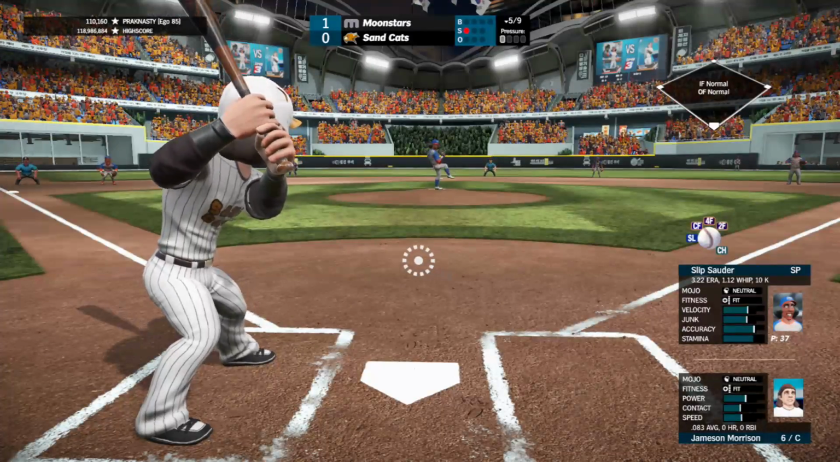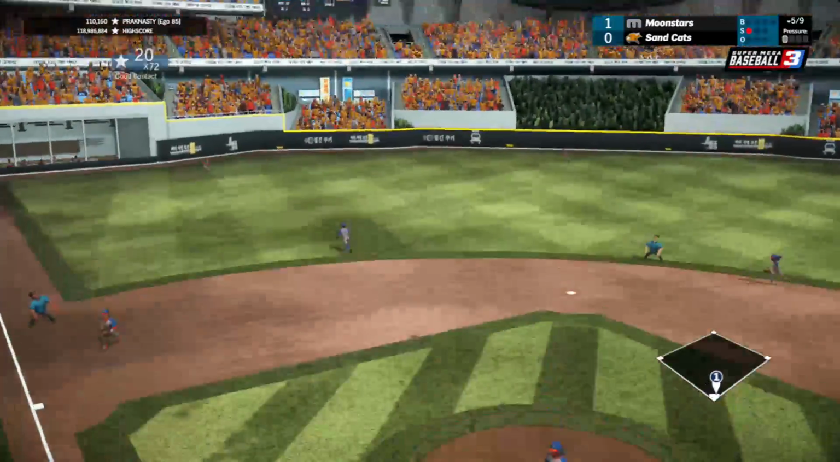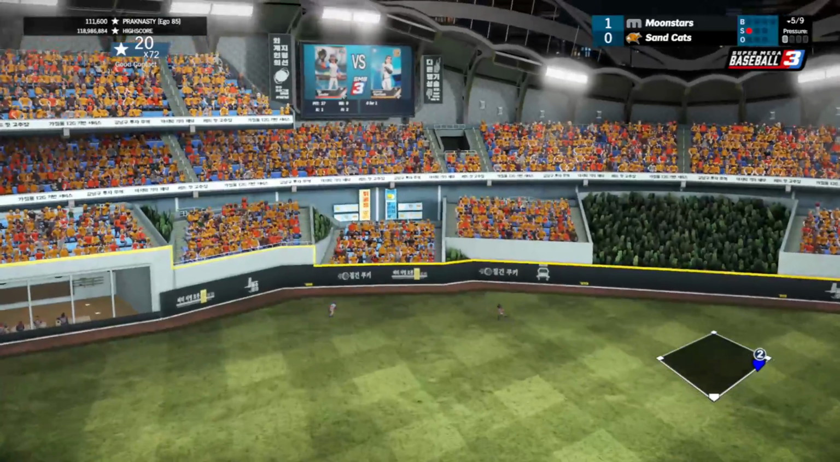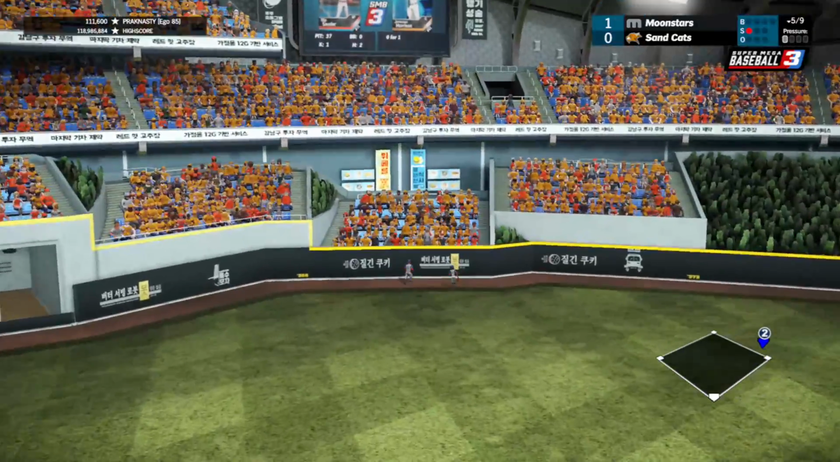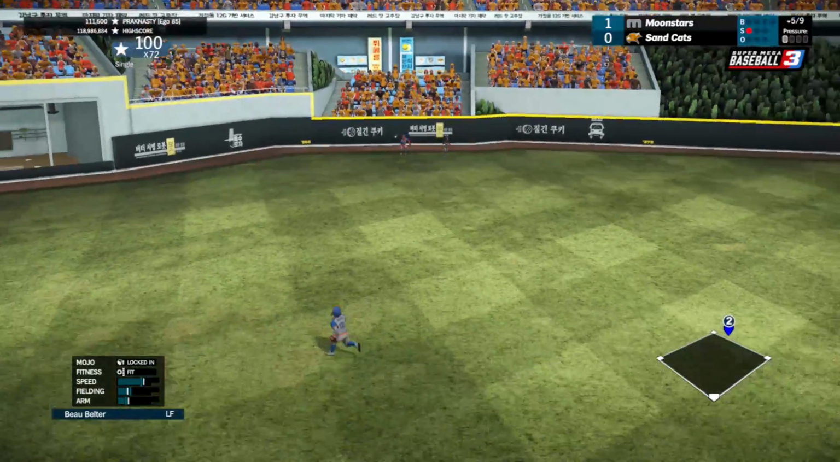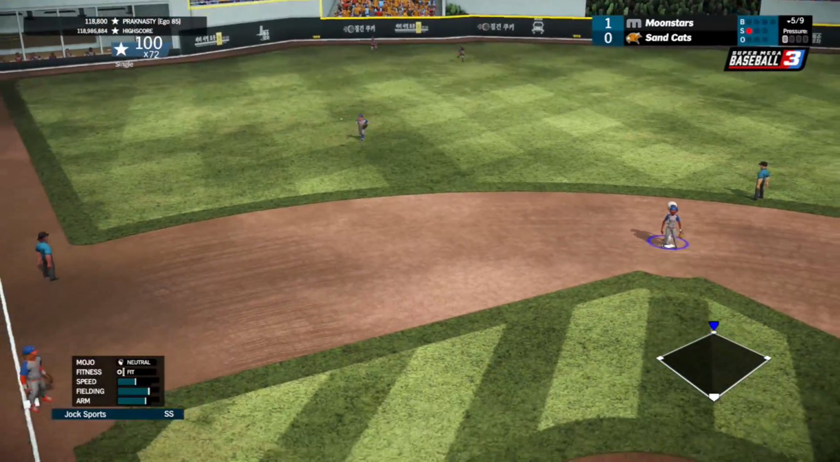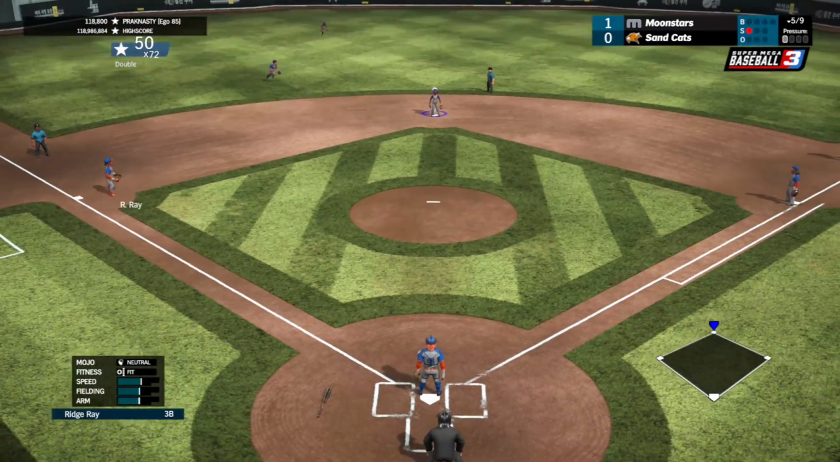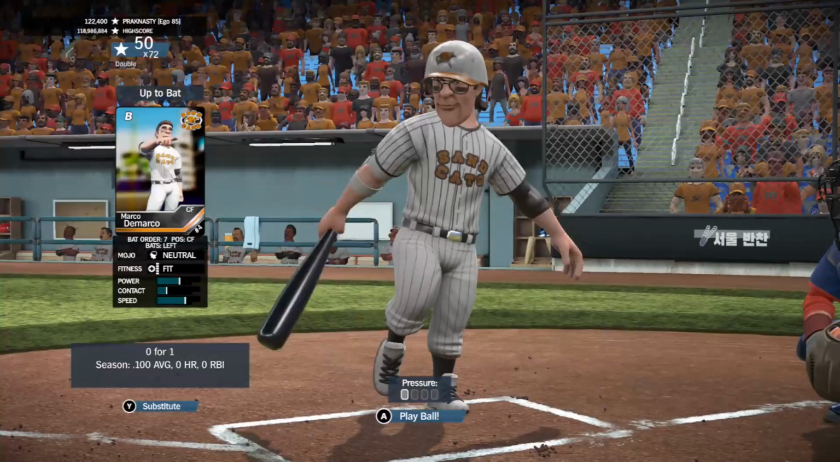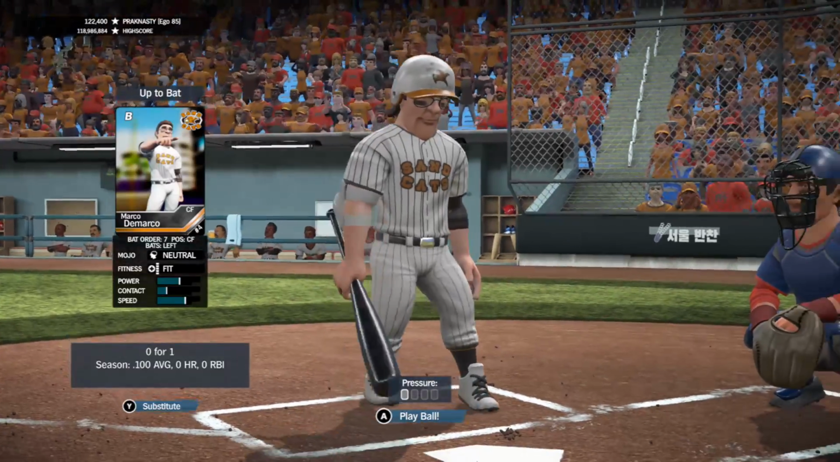Strike at the letters, 0-1. Slider inside, turned on by Morrison, hit pretty well, deep left center field. That's got a pretty good charge into it. It's now near the wall. It's off the wall. It's a base hit for Morrison. He turns it into a double as he kept running on the play. Lead-off double here, and we've got the tying run in scoring position for DeMarco.